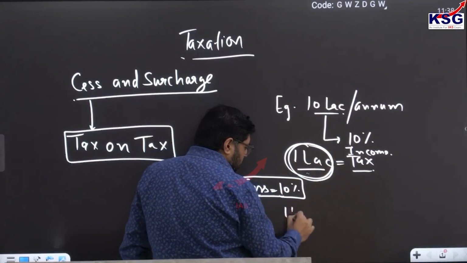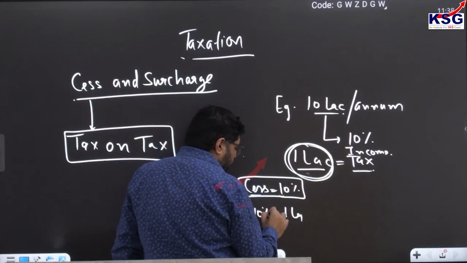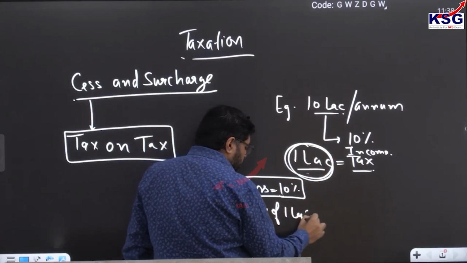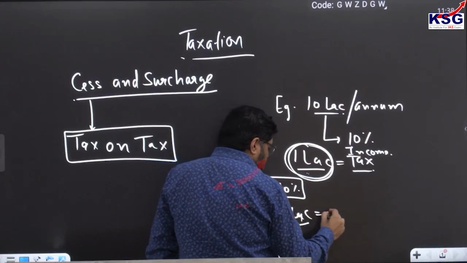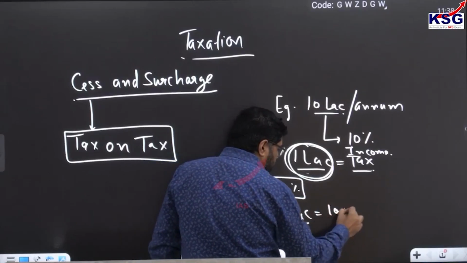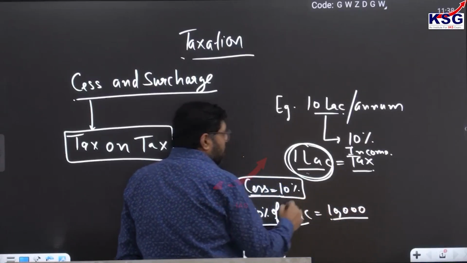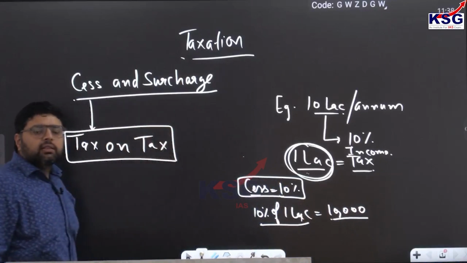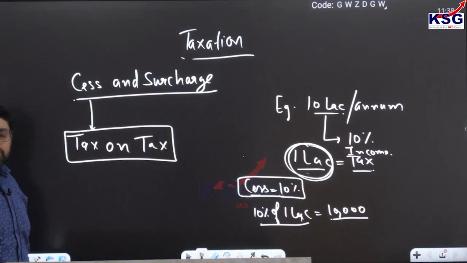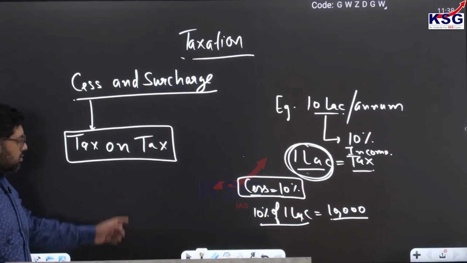So 10% of 1 lakh, ultimately 10,000. So you have to pay 1 lakh 10,000 to the tax authorities, and now you are left with 8 lakh 90,000. This is called tax on tax.